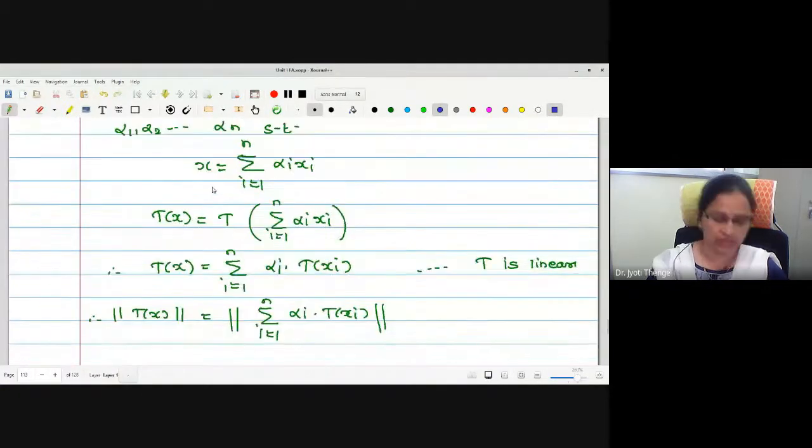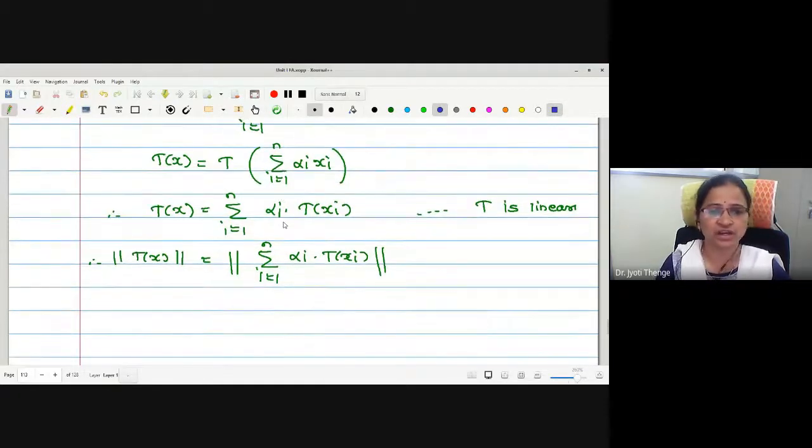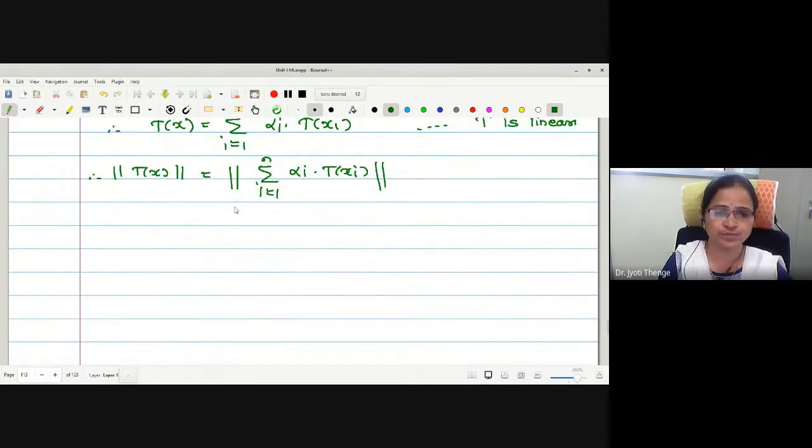Let us find the T image on both the sides. T image is this. Knowing the function is linear, we can write this as summation alpha i into T of x i. Let me take the norm on both the sides. Now let us proceed to complete the proof. This is the norm defined in the corresponding normed linear space. Therefore, let me use the triangular inequality property of the norm. May I write the norm of these summations as less than or equal to the sum of the respective norms? Correct now?